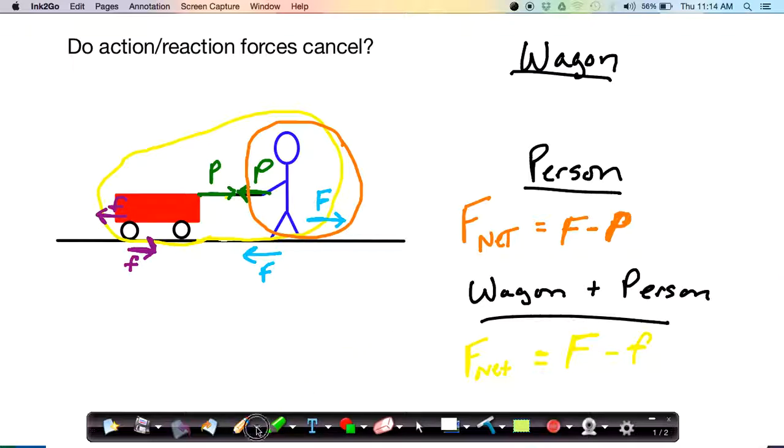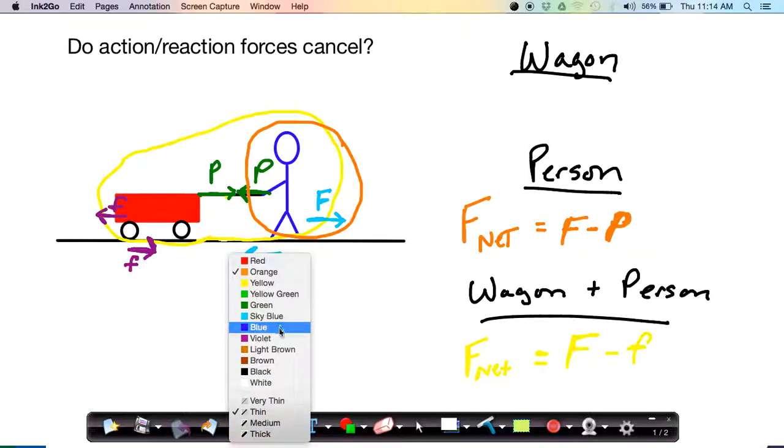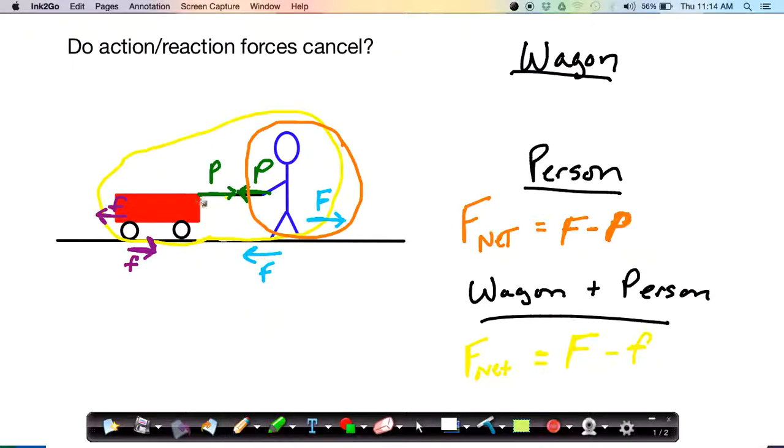We have just one system left. This is the one that we considered earlier. Remember, we had already written an equation for this one. That was the system of the wagon. And we had come up with a net force equation for the wagon of the pulling force from the person minus the frictional force. And that's going to be the same equation we come up with here. The forces that act on the earth cannot accelerate the wagon. The forces that act on the person cannot accelerate the wagon. Only the forces that act on the wagon can accelerate the wagon. And those are the pulling force from the person forward and the frictional force resisting the motion of the wagon.